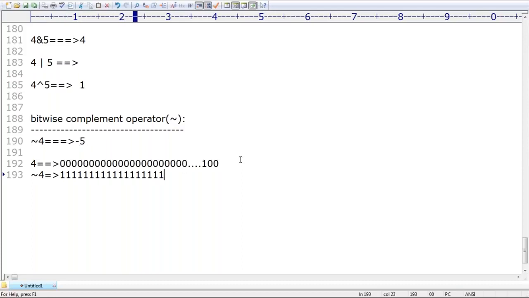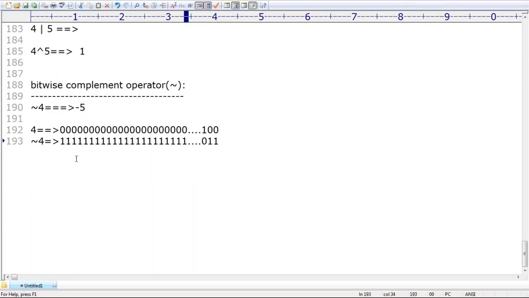All zeros will become 1. Next, this 1 will become 0, this 1 will become 0, and after that 0 will become 1. Sir, am I applying the complement operator or not? Yes, after complement, the result is something like this.